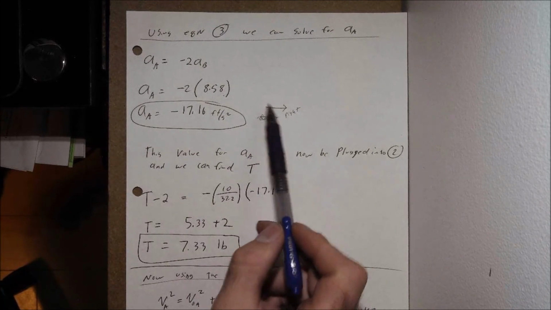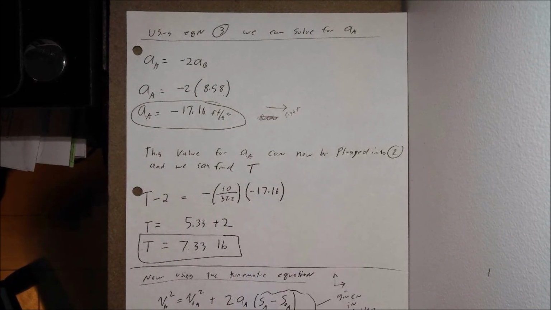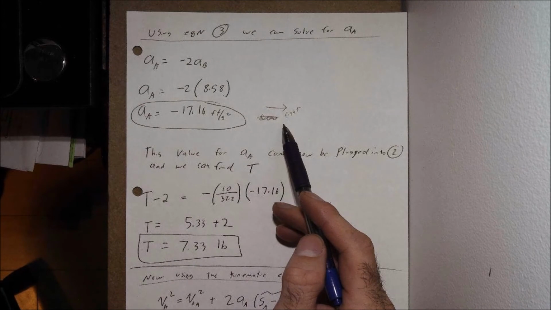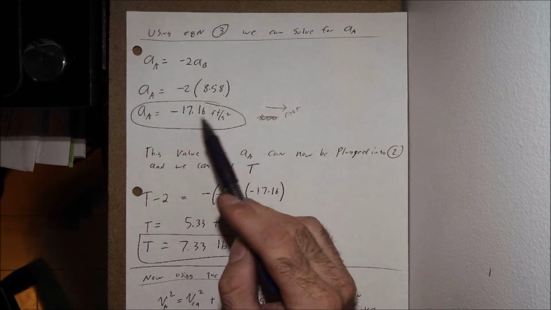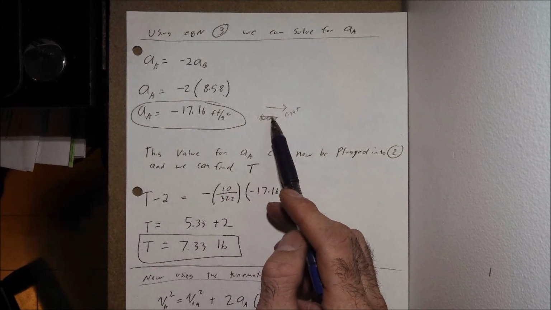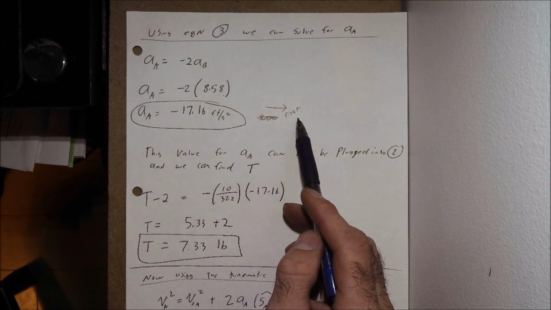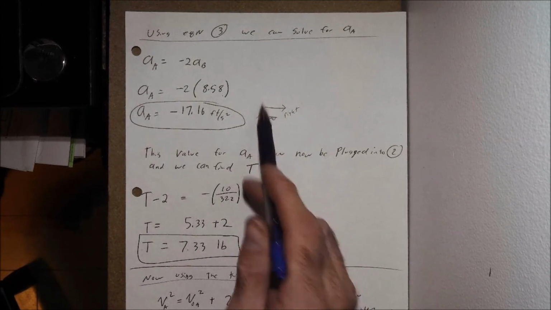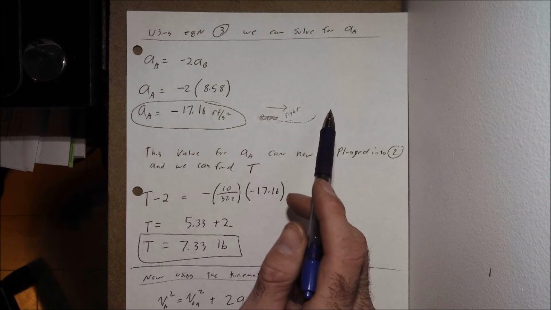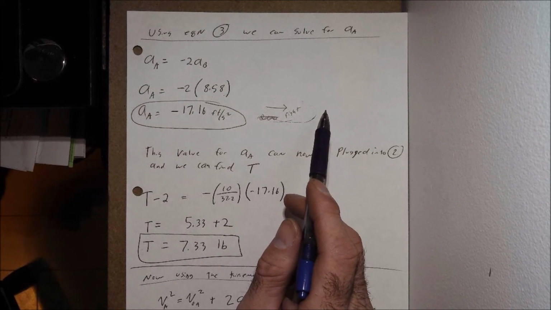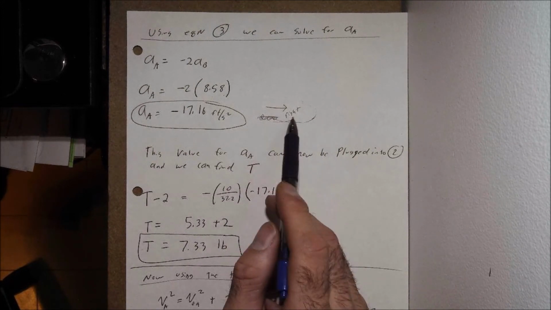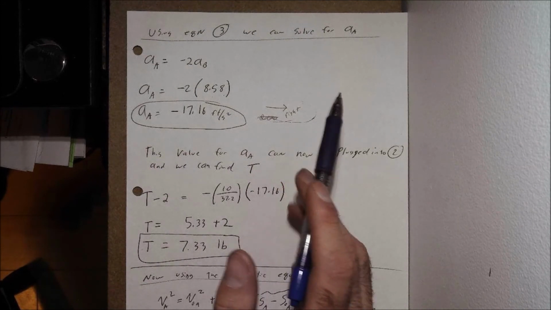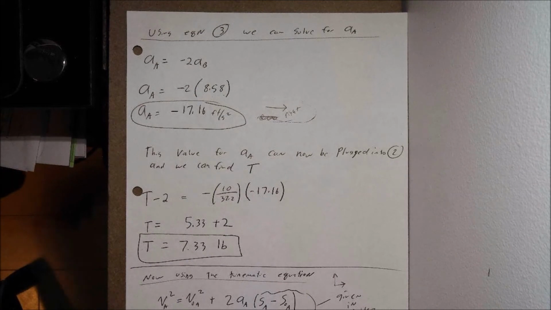And again, because I chose different coordinate systems for block A and block B and our system as a whole, I like to do this so I don't get confused. I understand what this means. The negative value here means the acceleration of A is moving to the right. So it doesn't hurt to do this for the grader. As I said, there are multiple ways to solve it, multiple coordinate systems you could have chosen as a reference. Let us know what direction the motion is in, for your own good as you're solving the problem and for your graders or anybody else who might be reading through your solutions.